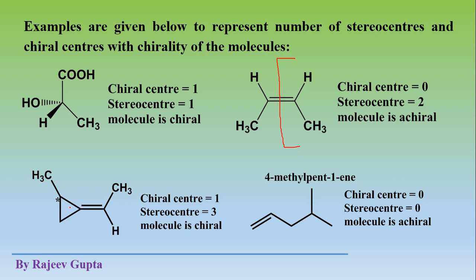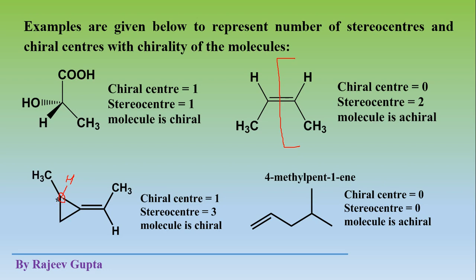See, in this molecule at this position, this carbon atom is a tetrahedral carbon atom where a hydrogen atom is also present, which is not shown here, so all four valencies are complete.